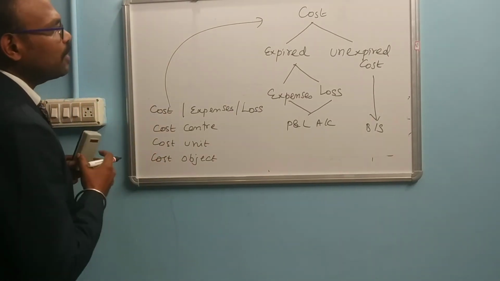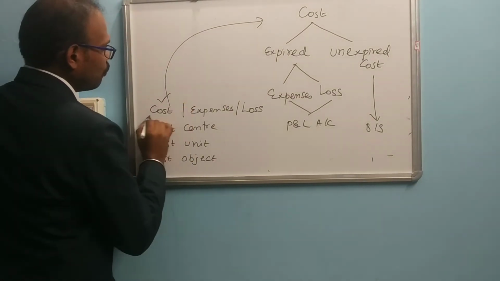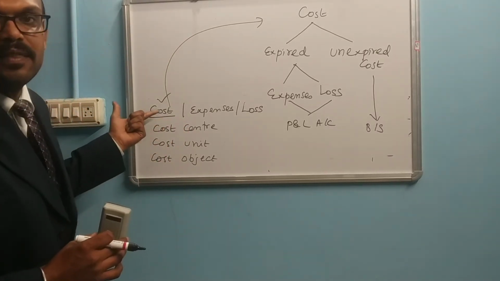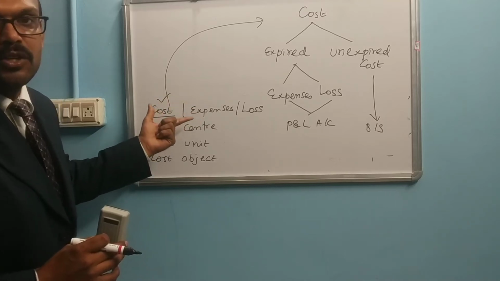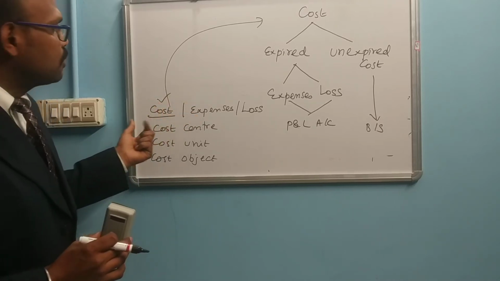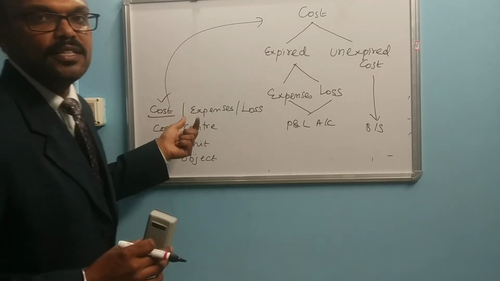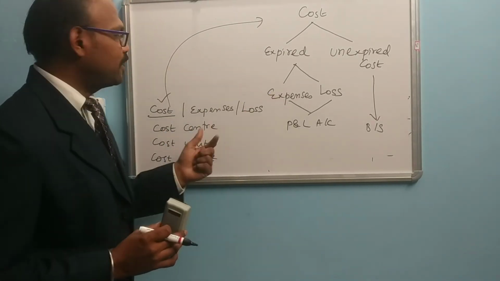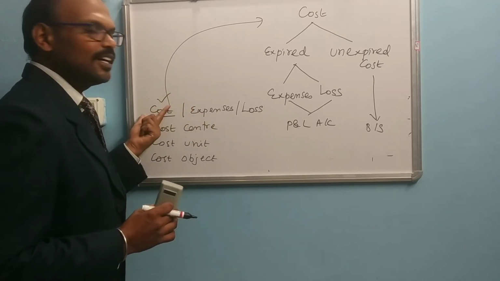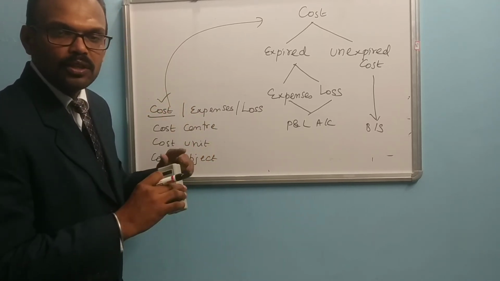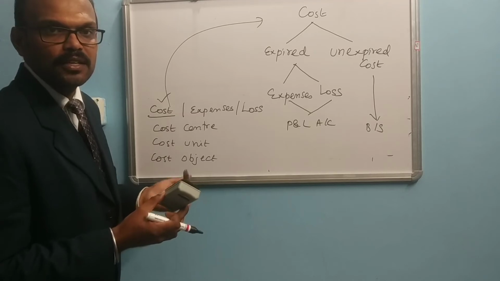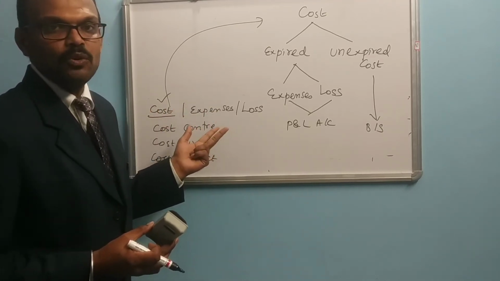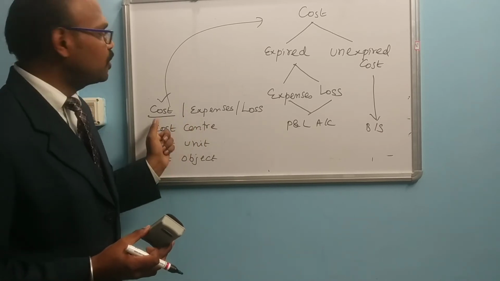Normally, you already know the meaning of cost. The meaning of cost is the amount that has to be paid to buy something. That is called cost, or it may be an amount we have spent to produce the commodity. So whether expenses and cost are the same meaning or different meaning? Sometimes cost and expenses are used interchangeably, but we have some differences between cost and expenses.